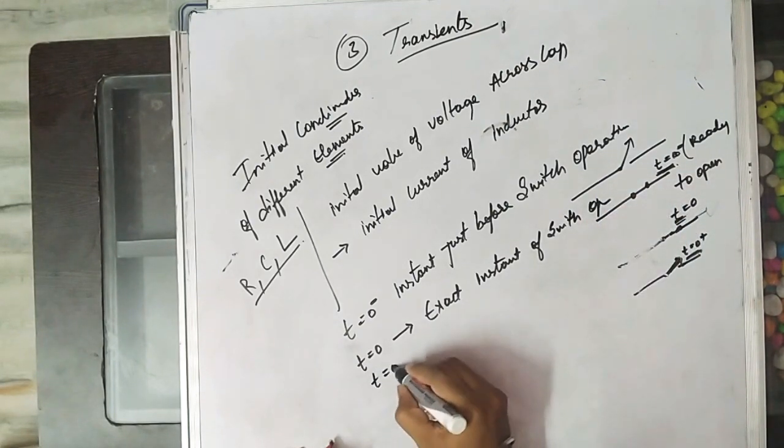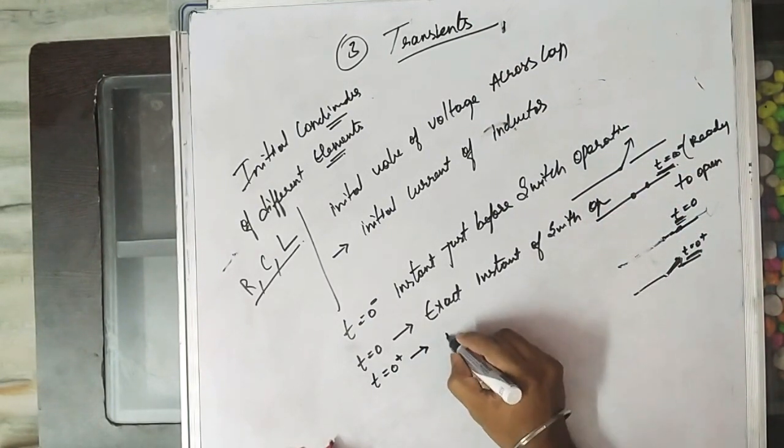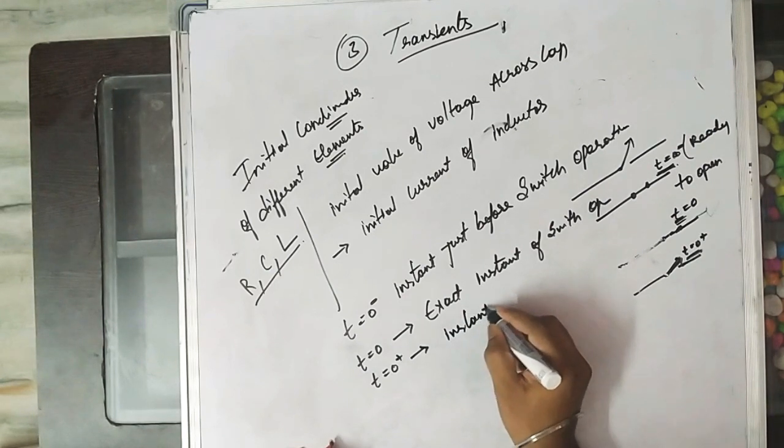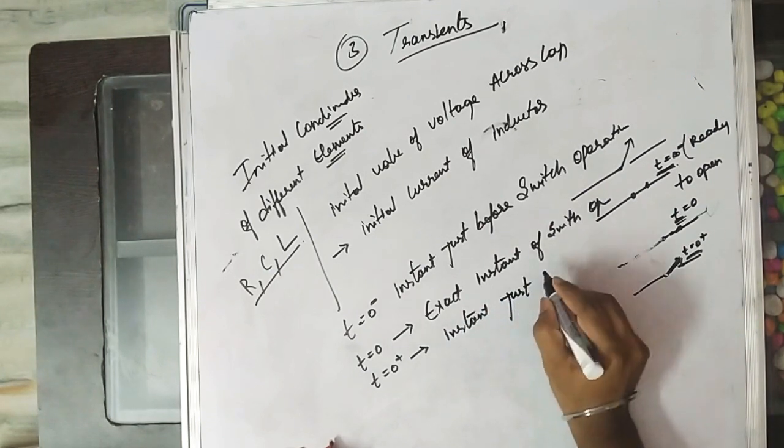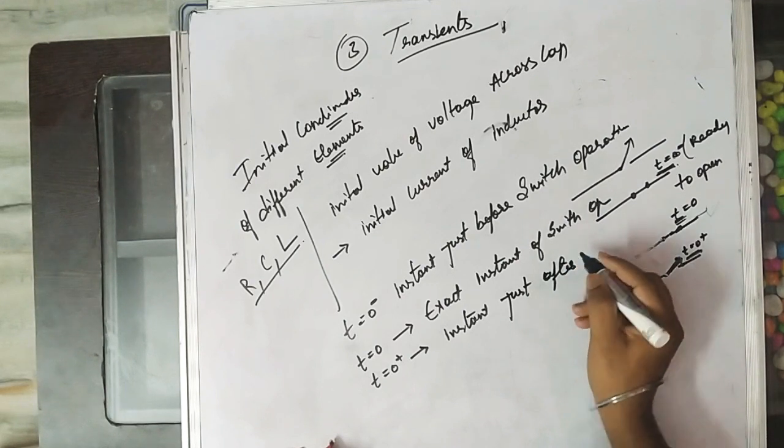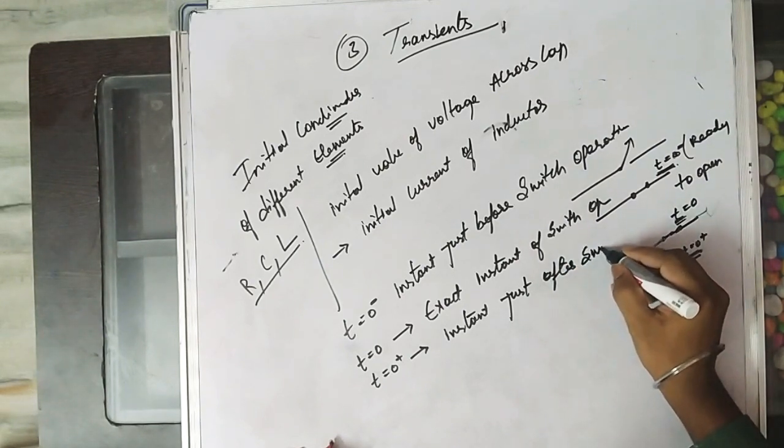T equal to 0 plus means the instant just after switch operation.